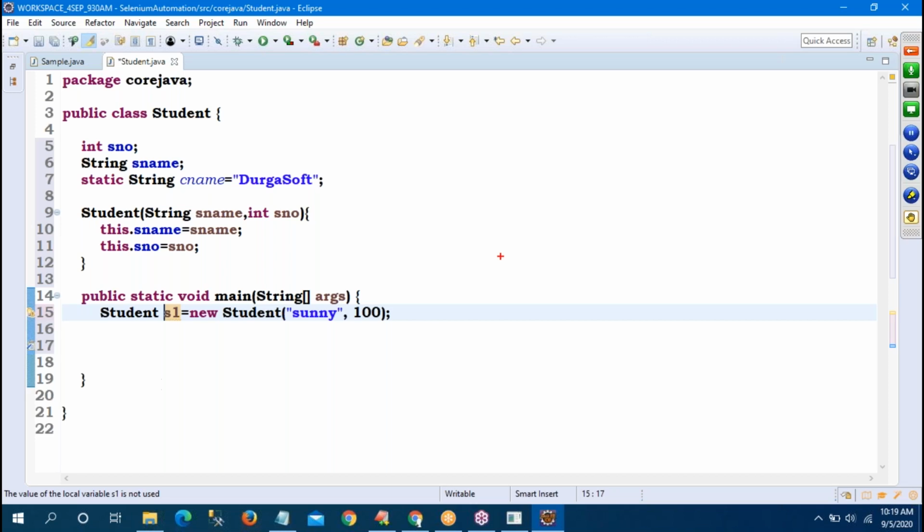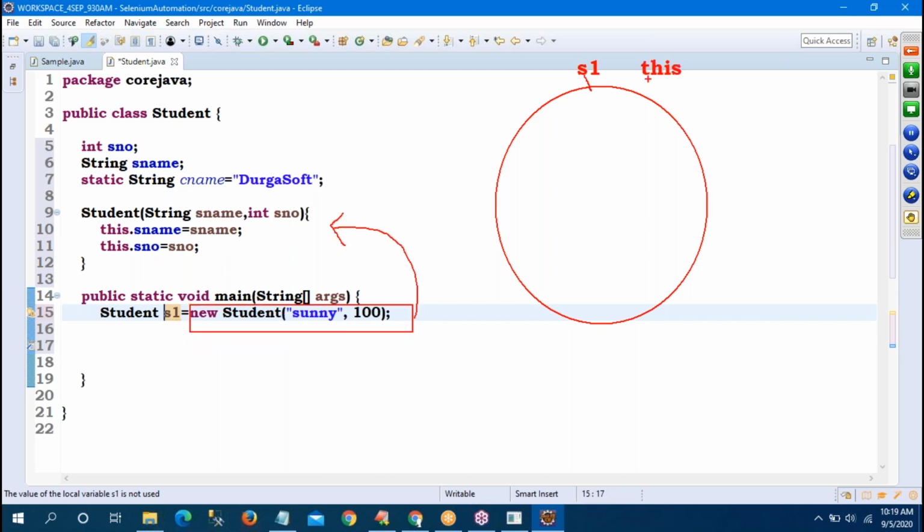So internally, one object is created. What is the reference variable of this? Yes, sir. Carefully observe. Whenever an object is created, the cursor jumps to the constructor execution. Sir, my object contains two references. One is this by default. Every object points to it. Sir, how many values are there? Sunny and 100. Sunny will go to sName, 100 will go to sNumber.